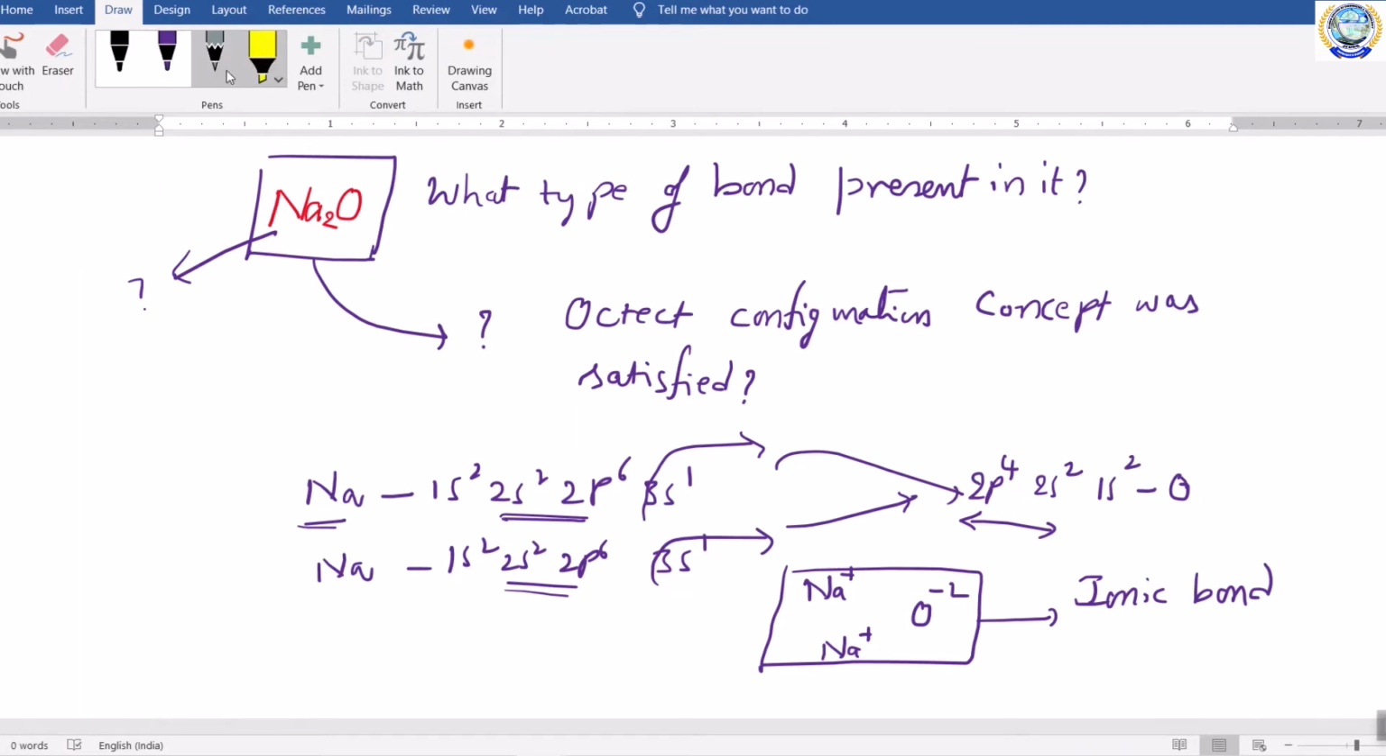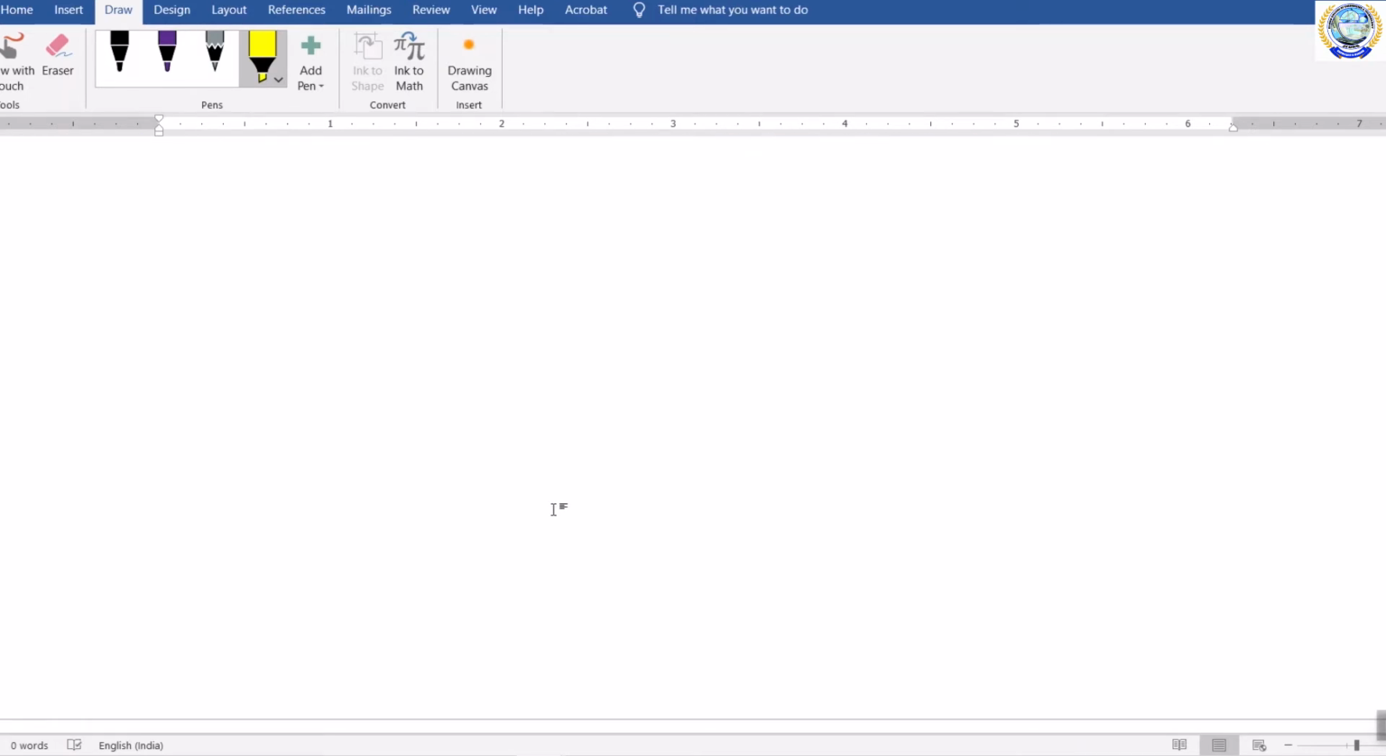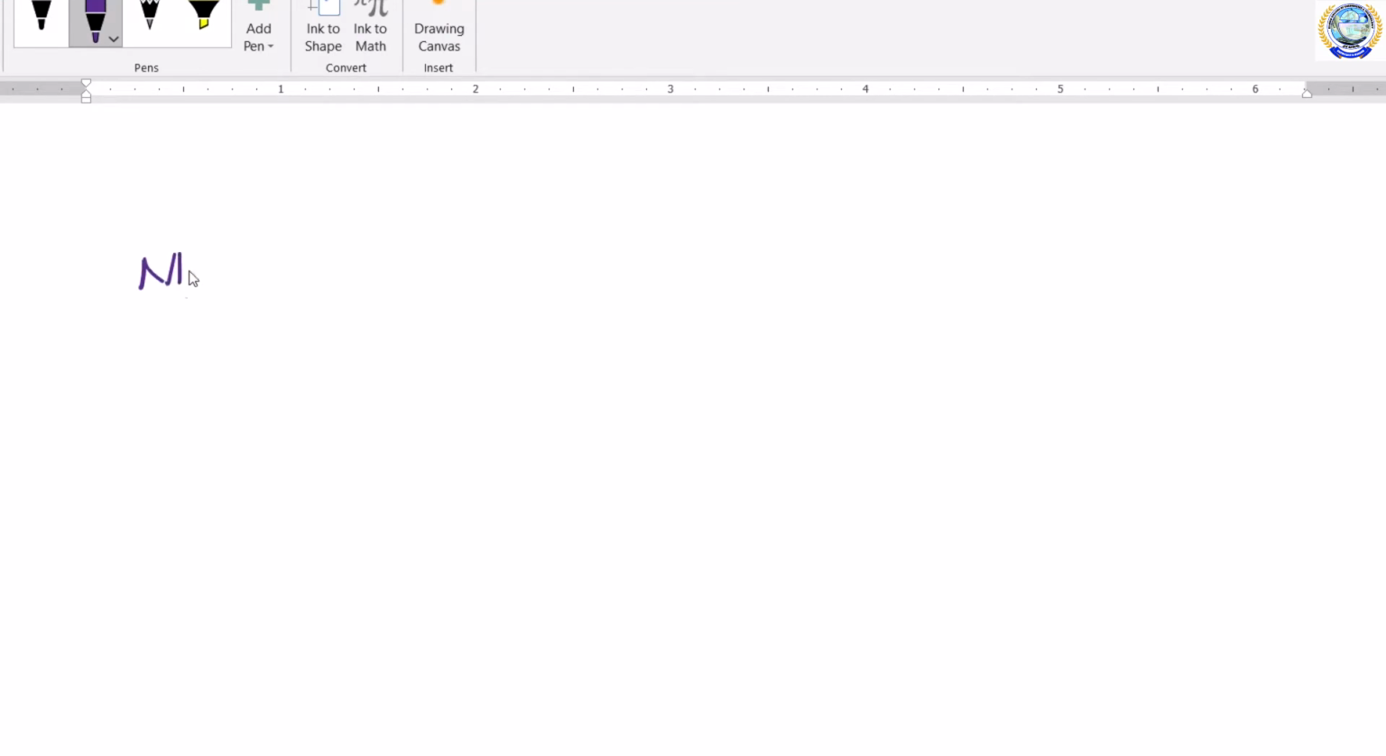So here what we are saying is every atom is trying to gain octet configuration so that the bond is formed. Is that clear? Suppose I give you another compound like NH3, then again if I ask you the same question, what type of bond is present in the NH3 molecule, then we will write the electronic configuration like this.